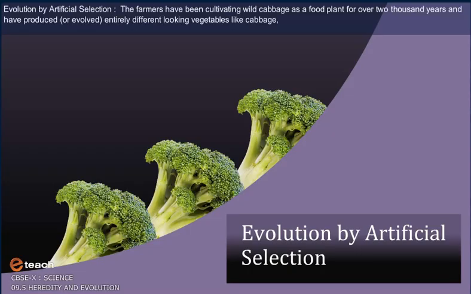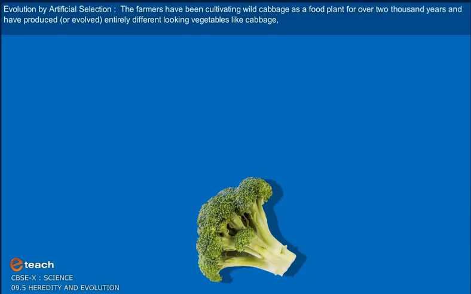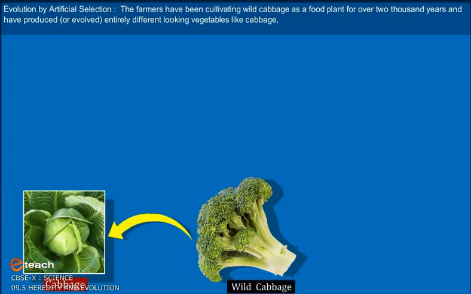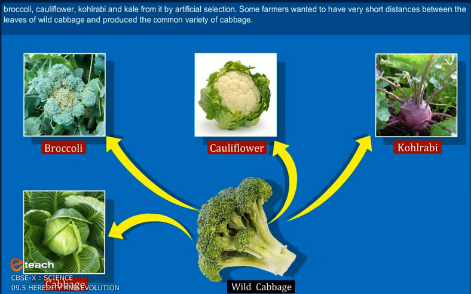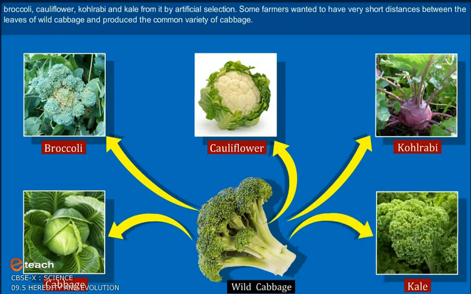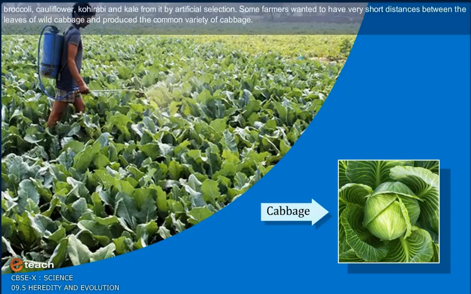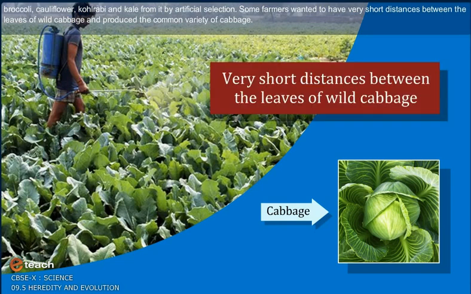Evolution by artificial selection. The farmers have been cultivating wild cabbage as a food plant for over 2,000 years and have produced or evolved entirely different looking vegetables like cabbage, broccoli, cauliflower, kohlrabi and kale from it by artificial selection. Some farmers wanted to have very short distances between the leaves of wild cabbage and produce the common variety of cabbage.